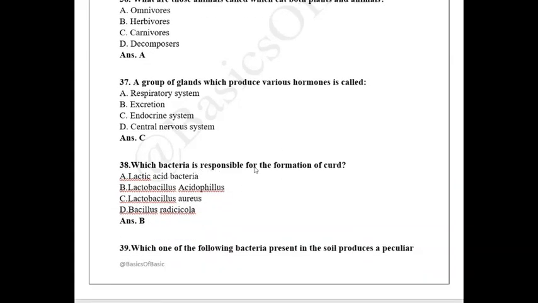Which bacteria is responsible for the formation of curd? So this is also very easy. Lactobacillus acidophilus. Okay.